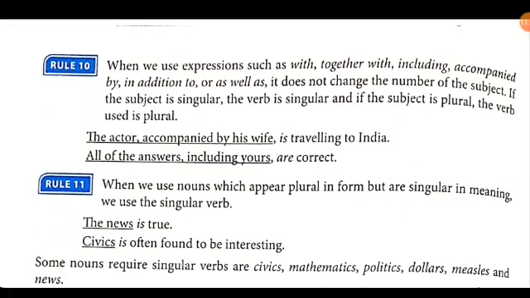Rule 10. When we use expressions such as with, together with, including, accompanied by, in addition to, or as well as, it does not change the number of the subject.